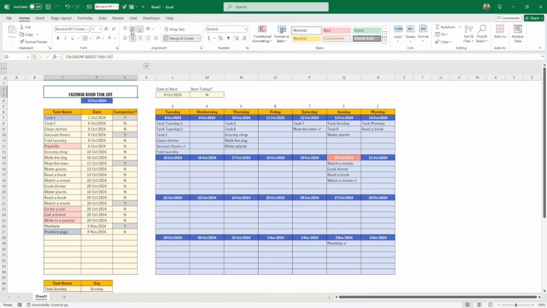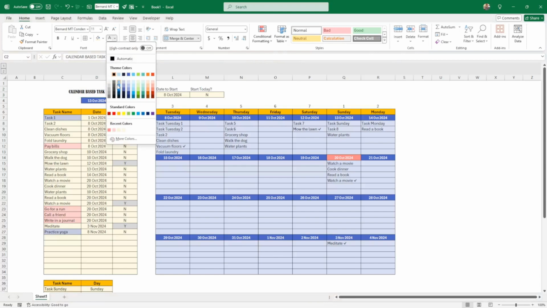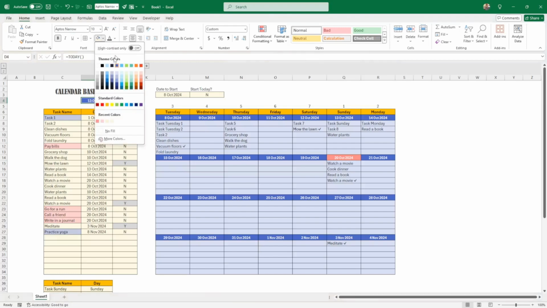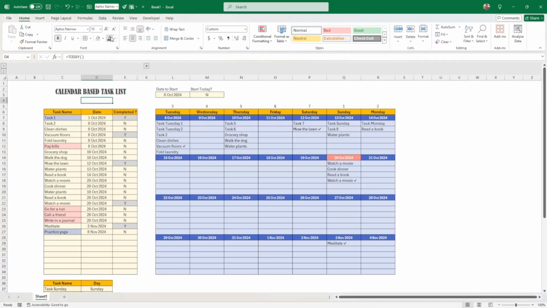Let's just put that here. Found this a bit harsh. Black. Okay, calendar-based task list. I'm not sure if that works. This might be a bit too much as well. Let me remove this. Remove the no fill. Put something here instead. Well, I'm going to have to think about that one because I don't really like it. I'm going to have to review this.